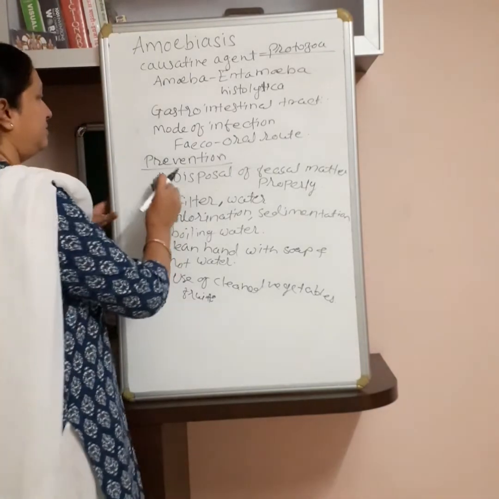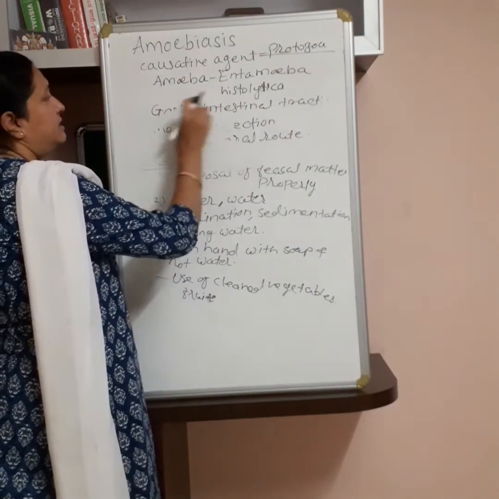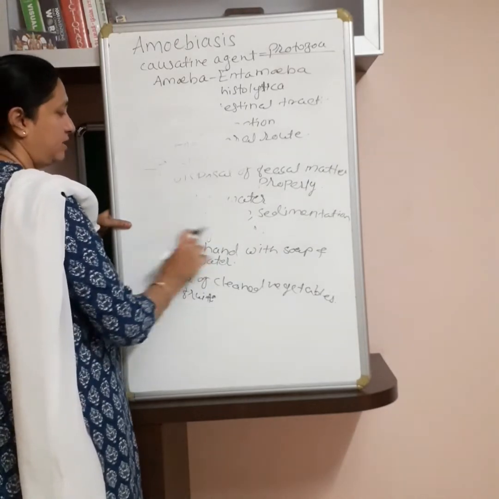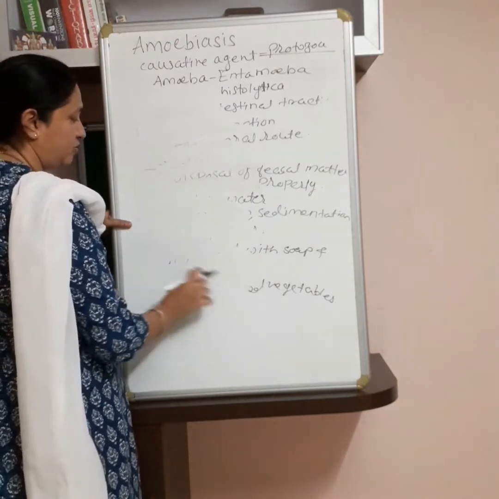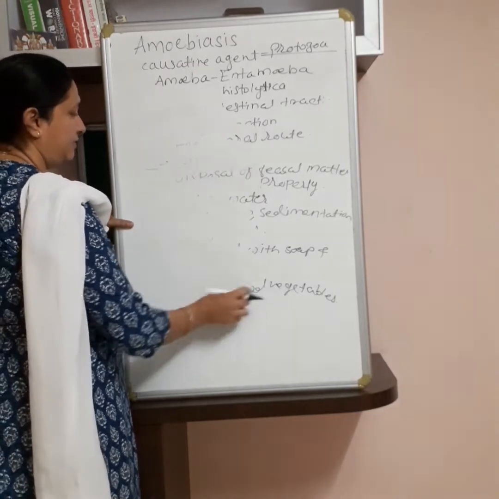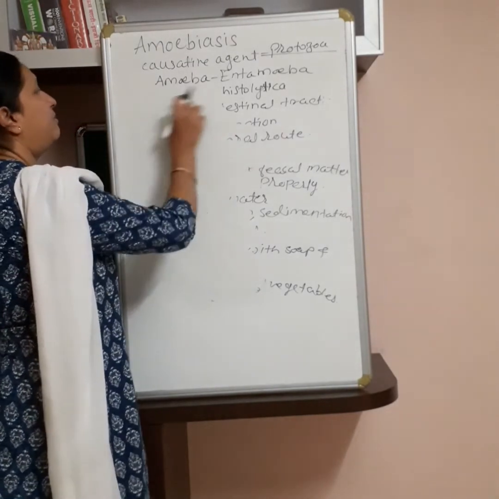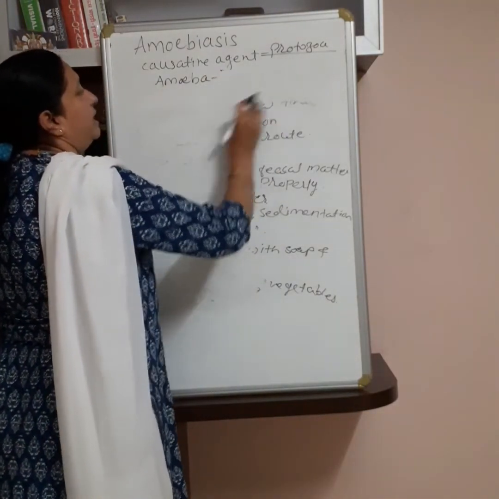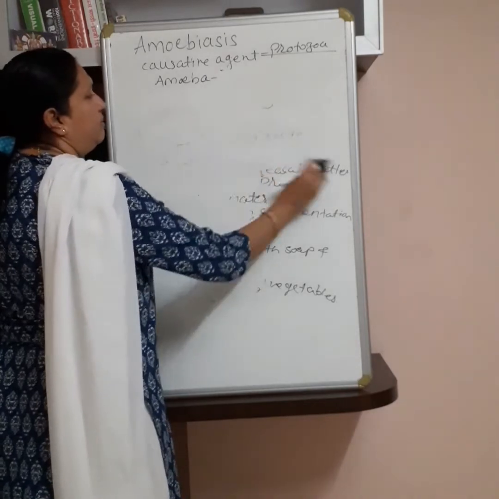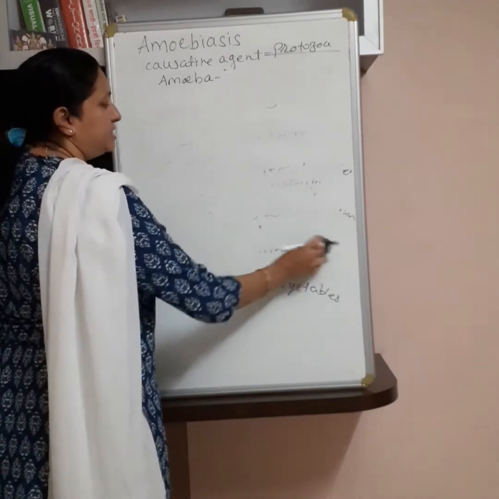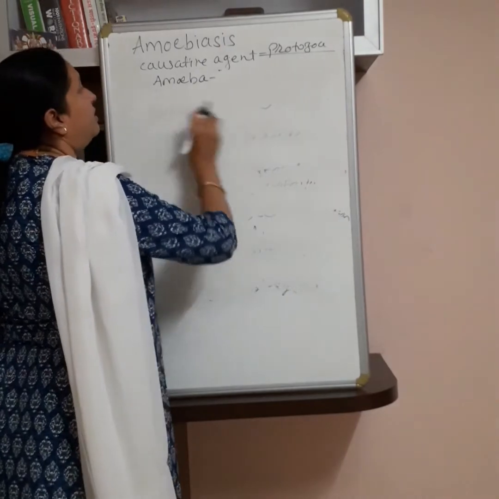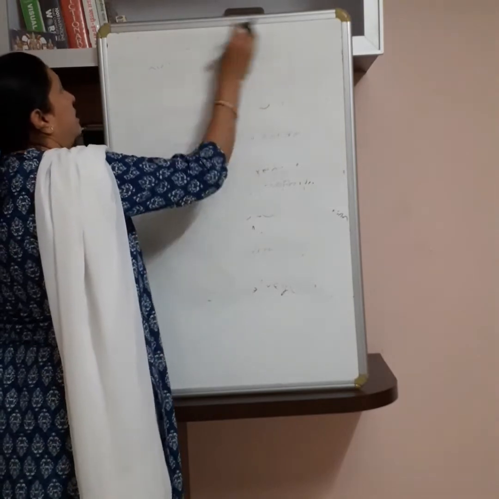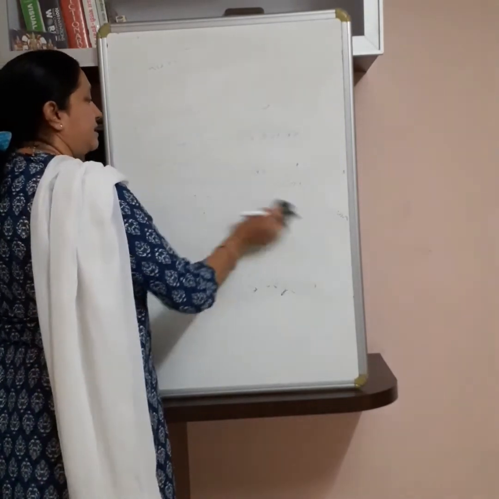Then for diagnosis of amoebiasis, microscopic examination of the stool is useful. And after the diagnosis, medicines are available. Treatment is available for killing Entamoeba histolytica. Metronidazole is the medicine useful for treating amoebiasis. And now the second communicable disease we are going to study is ascariasis.